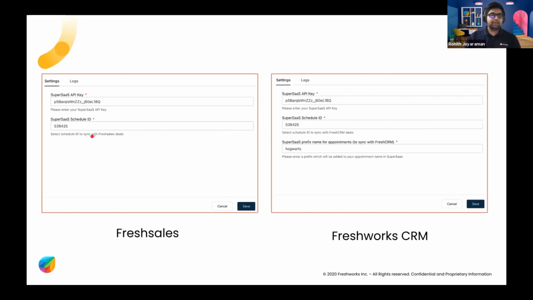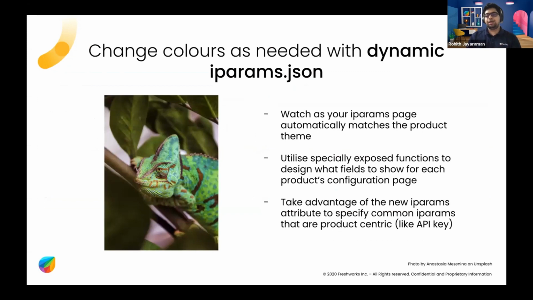So if you look here, it says sync with Freshsales deals. Here it says Freshcrm deals. This field is not even shown in Freshsales, even though it's required in Freshcrm. So these are the sort of things that you can do with utility functions. And I will also show that to you guys during the demo or play along session that we have.